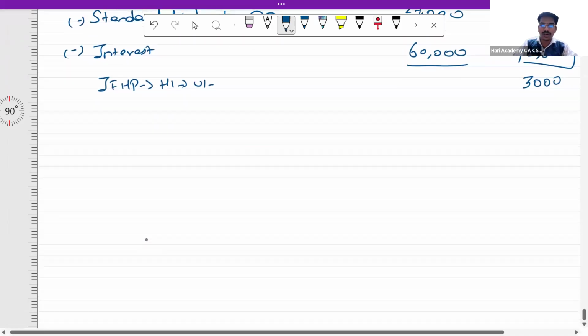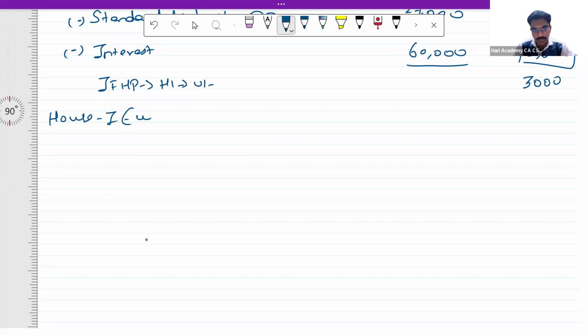Okay. Now let us go to house 1, unit 2. In respect of house 1, unit 2, this is a self-occupied property.